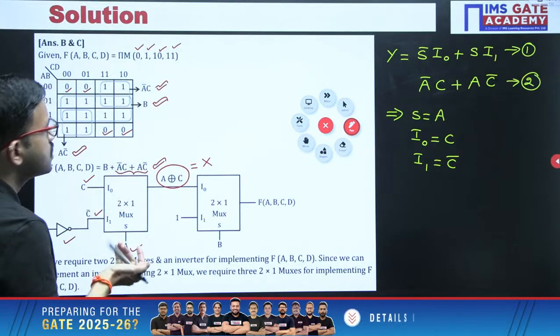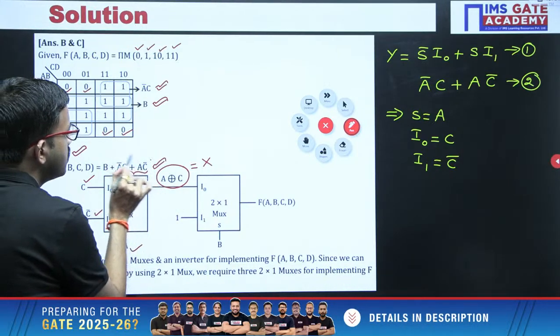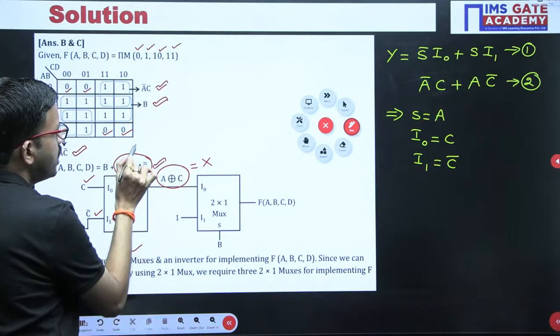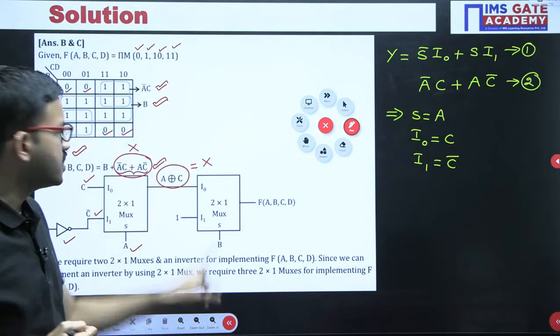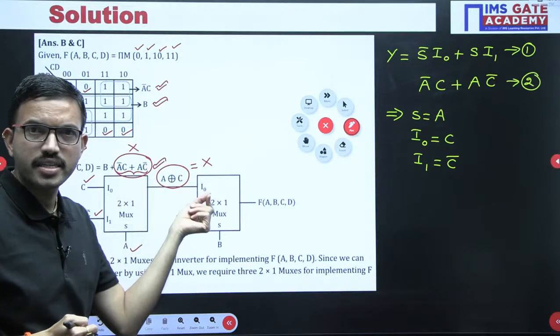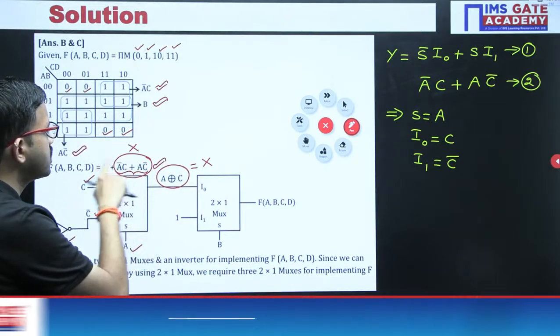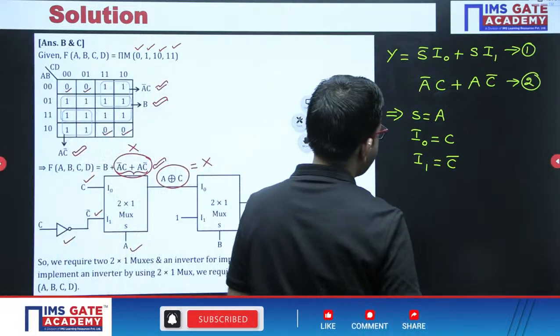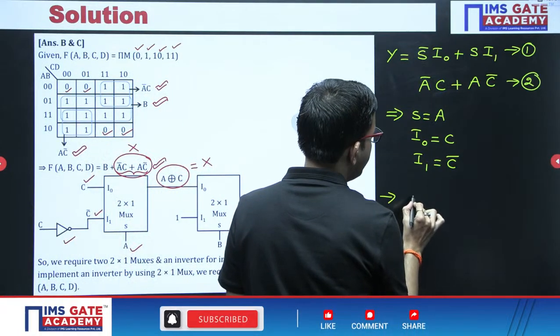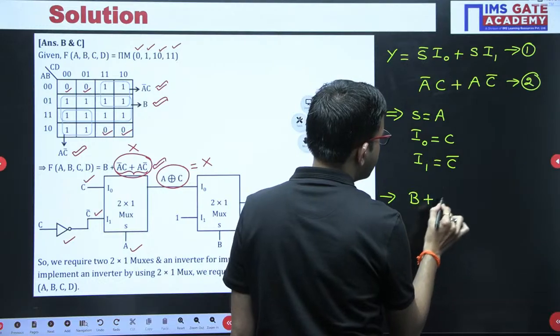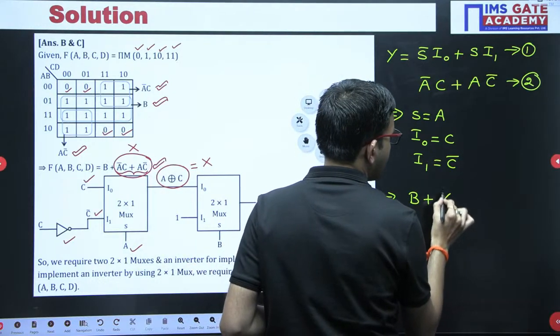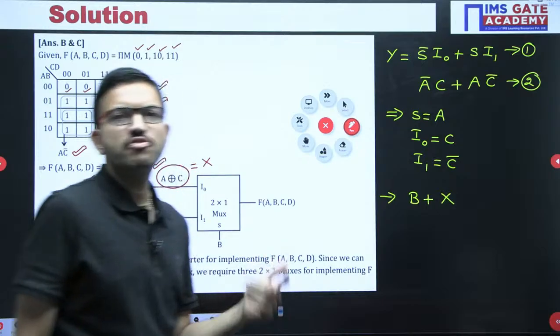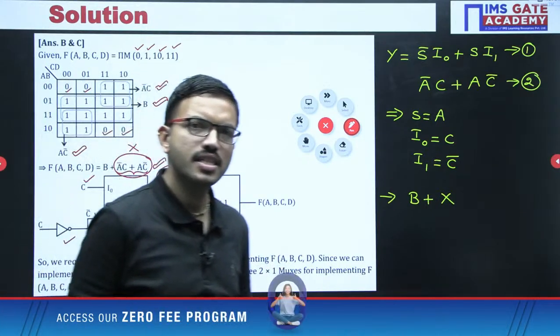Now after this, whatever this entire term you are having, for the time being I am labeling as X, because I have labeled it for easy understanding. Now you are having the expression as what? B plus X, okay, right. So now we are having the expression B plus X. B plus X, that is nothing but what? OR gate. B plus X is nothing but an OR gate.